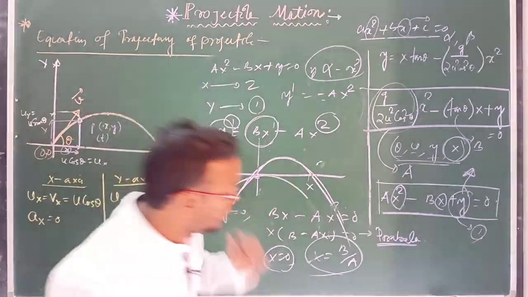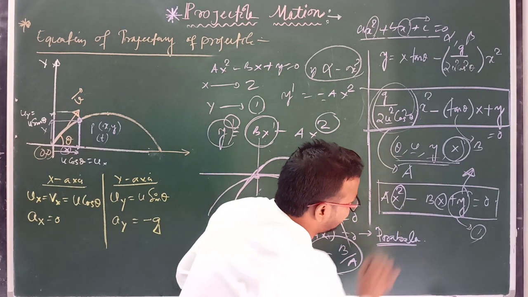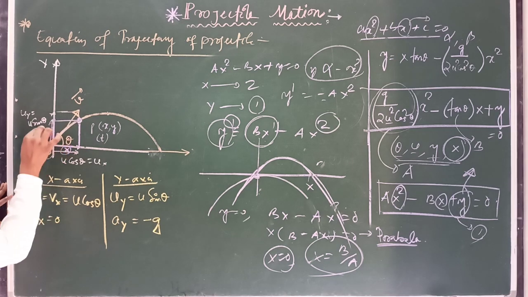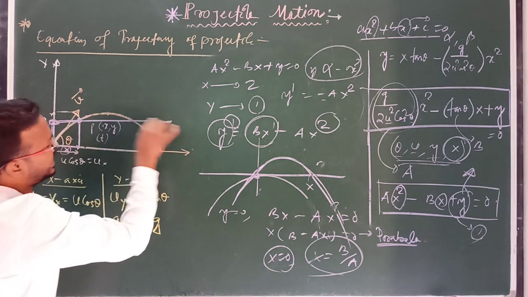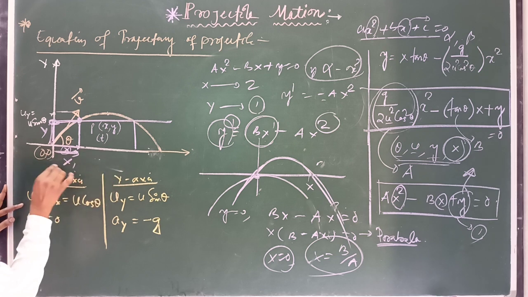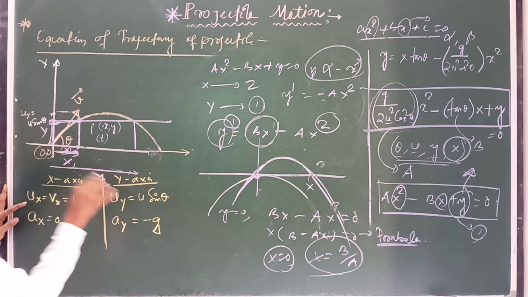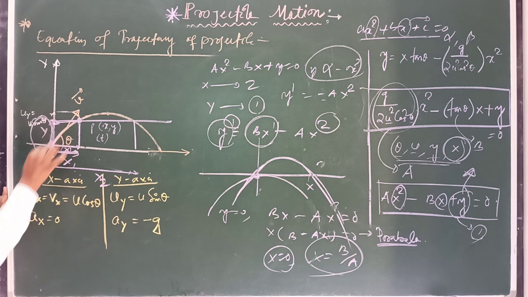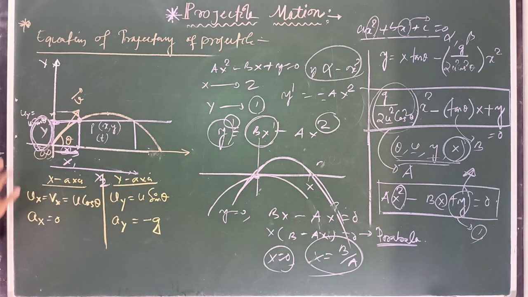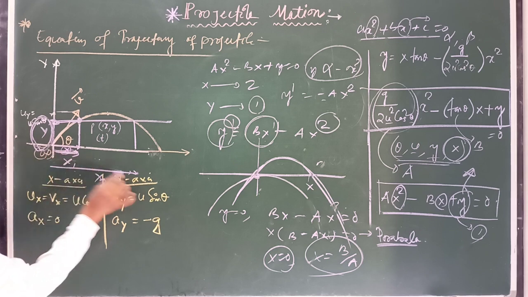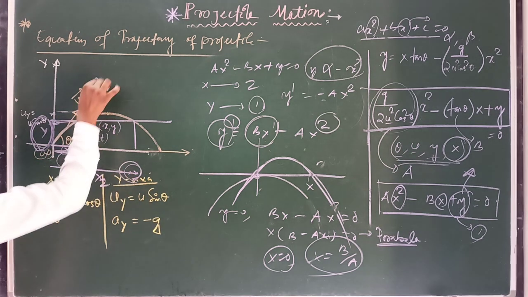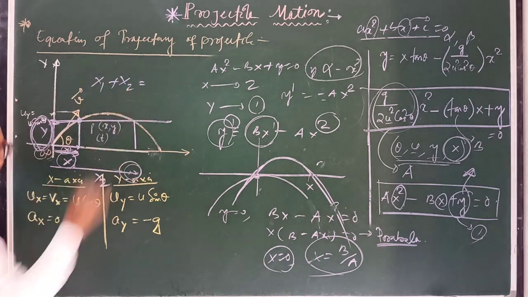Two roots means, here this is the x axis. For a particular value of y, we get two values of x. Suppose this distance is x1 and this distance is x2, so for a particular value of y we get two values of x. Clear? This is one root and this is another root. So x1 plus x2 will be how much?